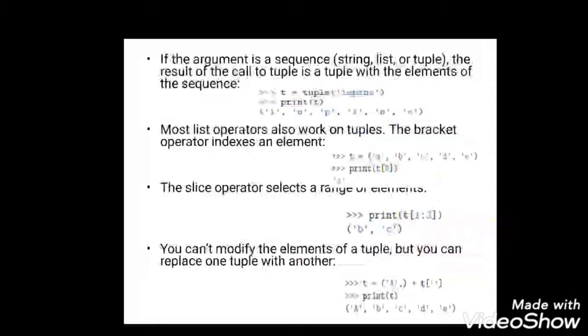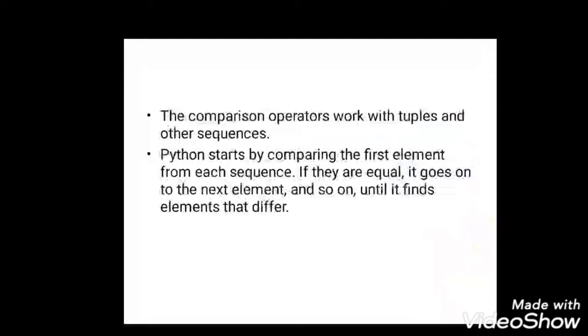As I told you, tuples cannot be modified, whereas what you can do is replace one tuple with another tuple. Here I have created a tuple with the character capital A. It has only one element, capital A. Since it is a tuple, a comma is placed at the end, plus t1 colon. So it will print the combination of two tuples. I am going to get this tuple as A and then B, C, D, E from the other tuple, right? This is how you can replace one tuple with another tuple.